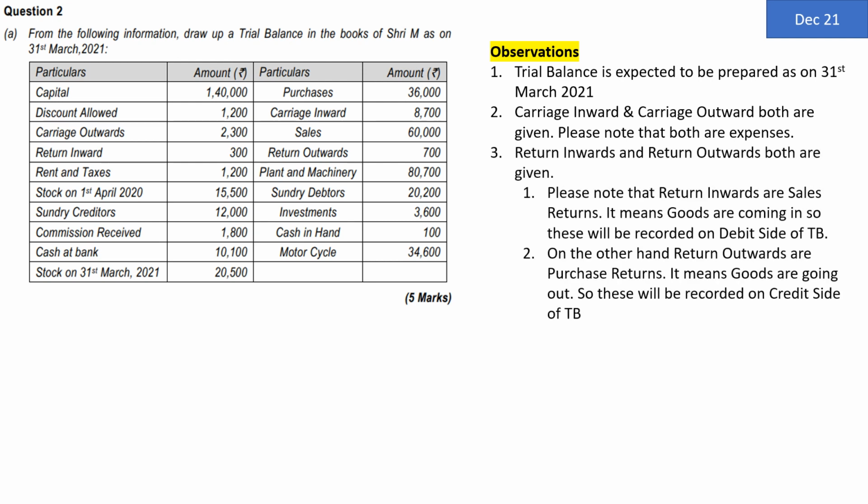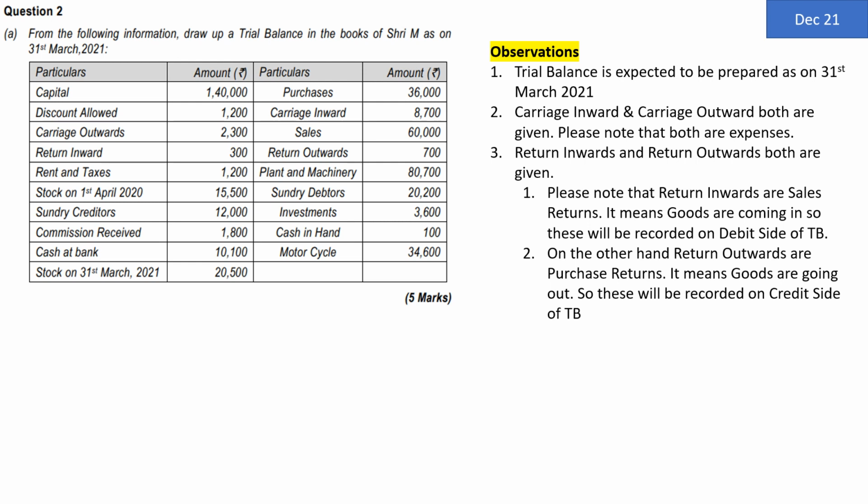Next one, they have given you return inwards and return outwards. Just like carriage inward outward, they have given you return inward and outward. Now please note that return inwards are sales return. It means goods are coming in. So these will be recorded on the debit side of trial balance. On the other hand, return outwards are purchase returns. It means goods are going out. So these will be recorded on credit side of trial balance.